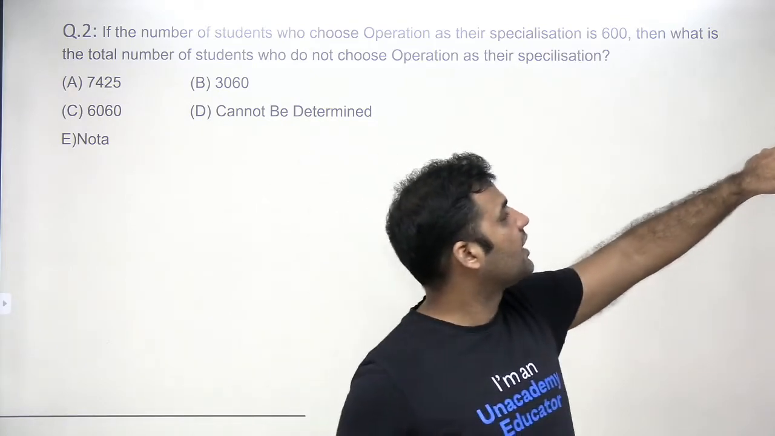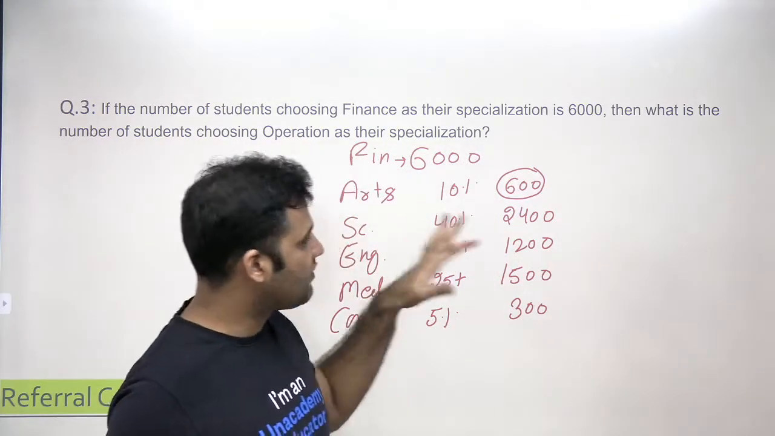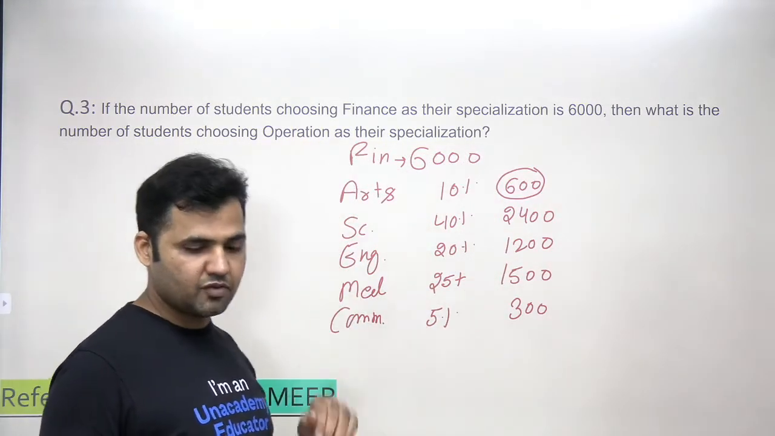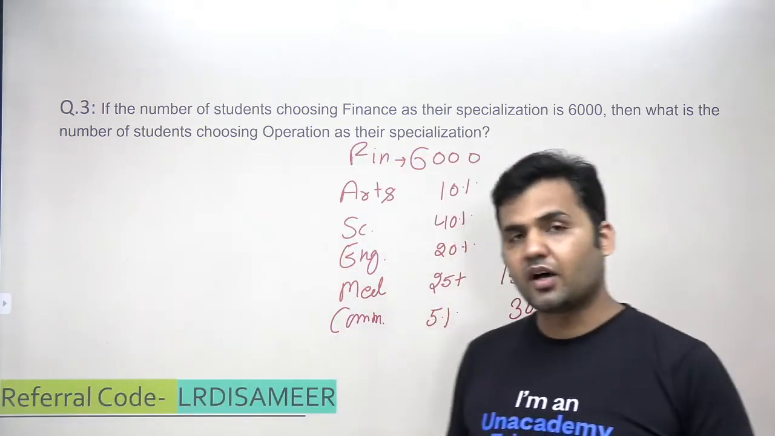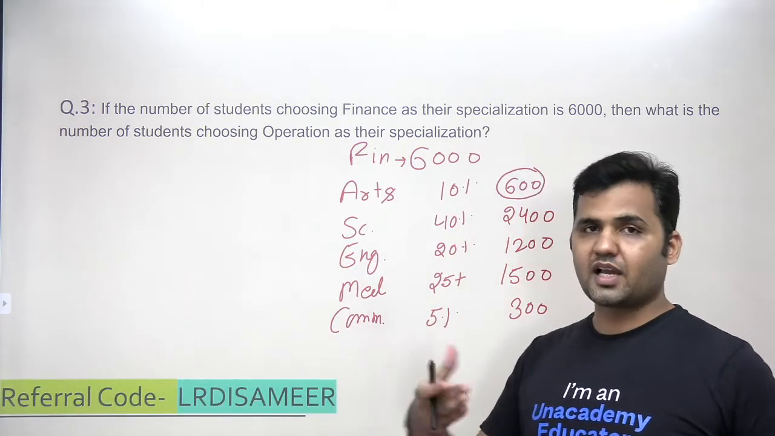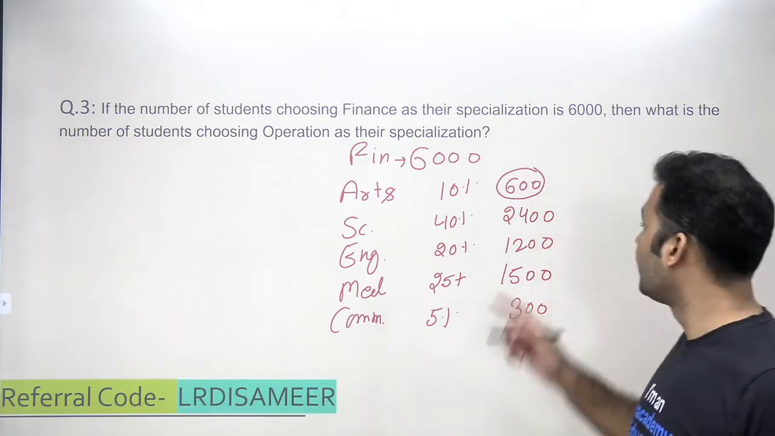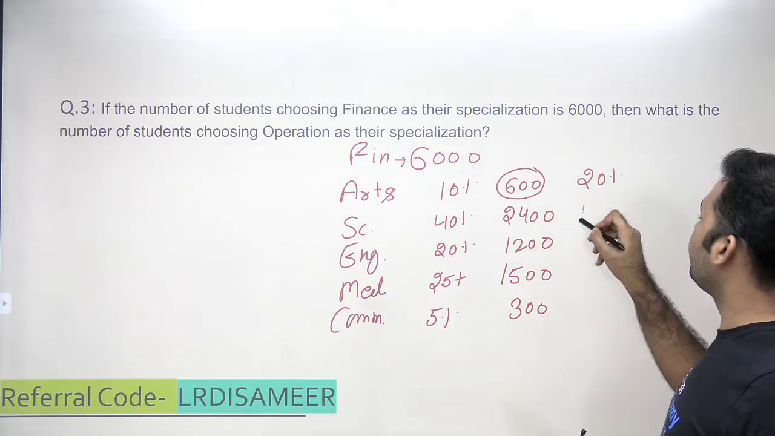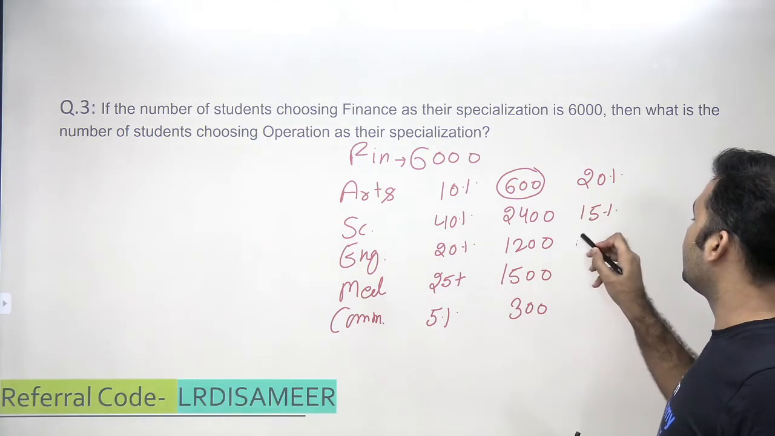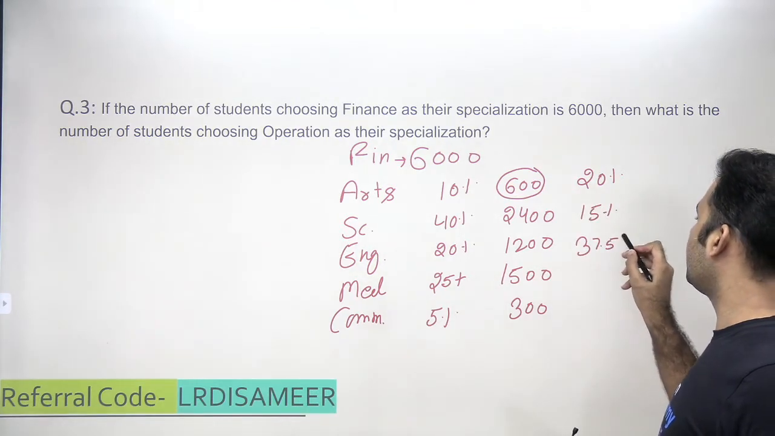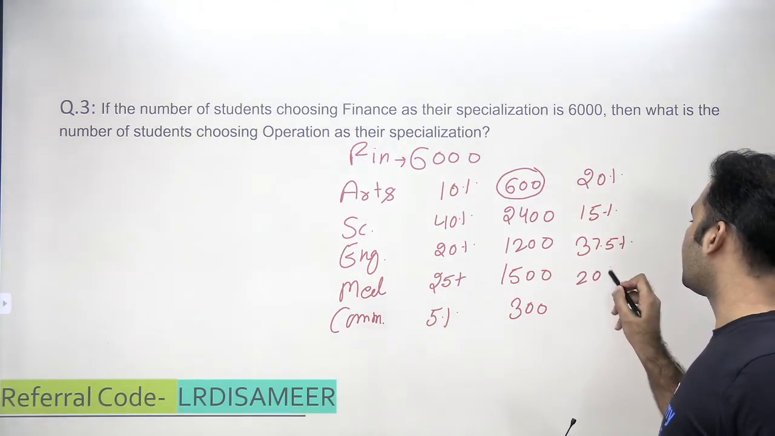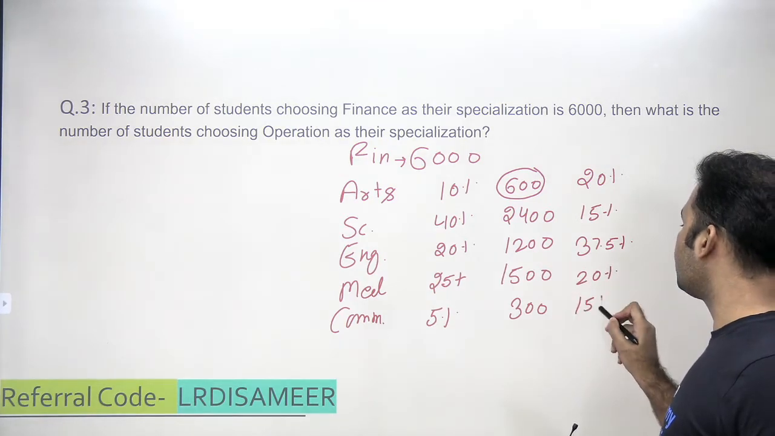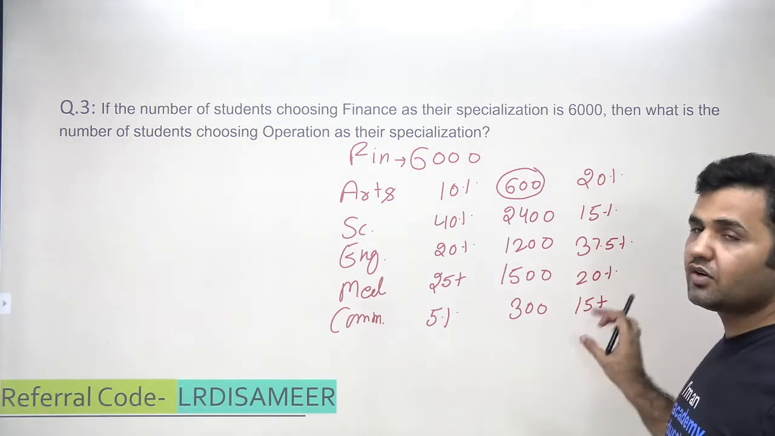Here it's not possible to put all the information on one slide, so we have to move back and forth. But when you are solving the set in the exam, you will have the complete information in front of you. Now this is 20%, this is 15%, third is 37.5%, and then you have 20% and 15%. But you need to understand the meaning of these values.